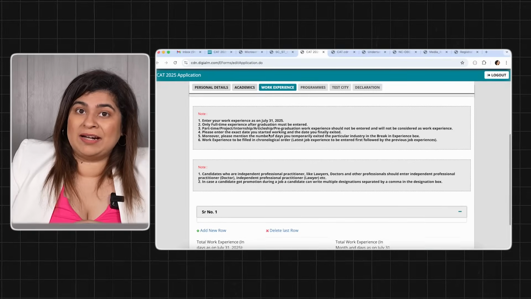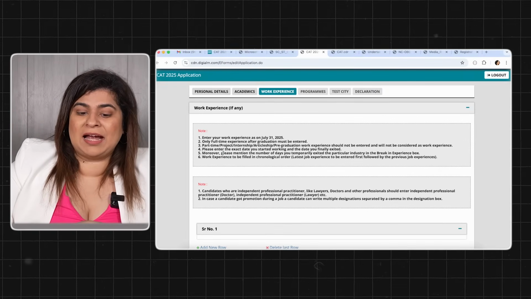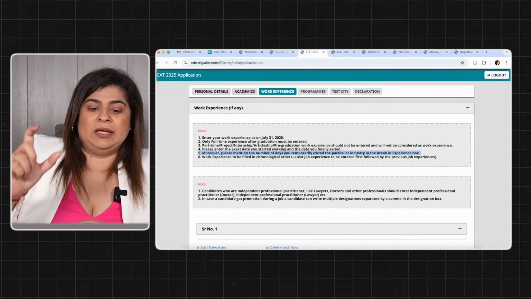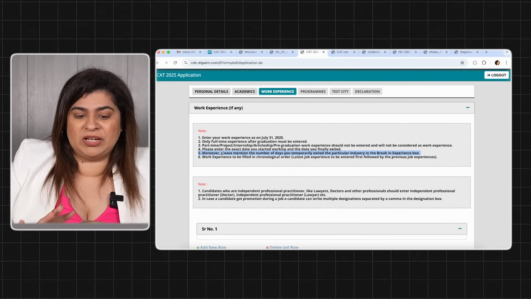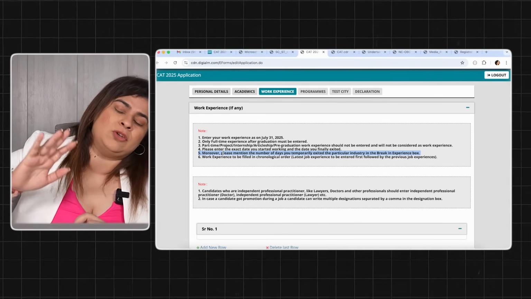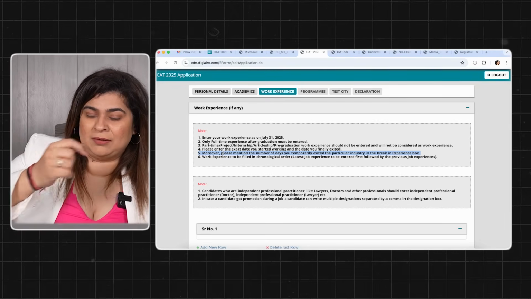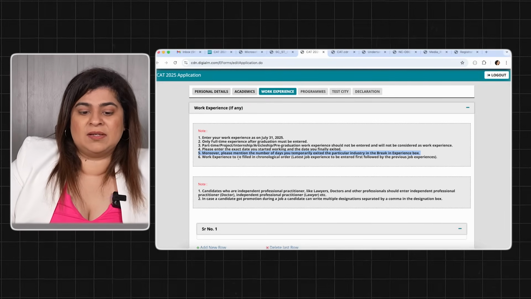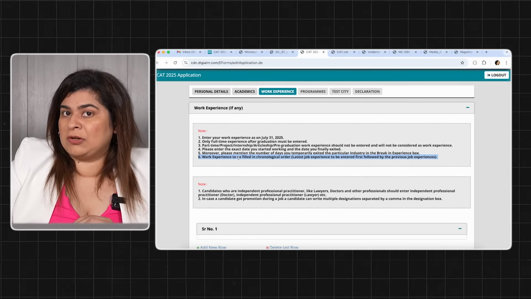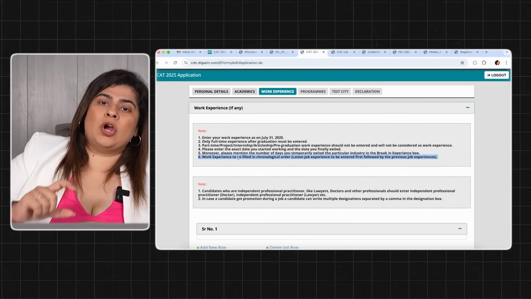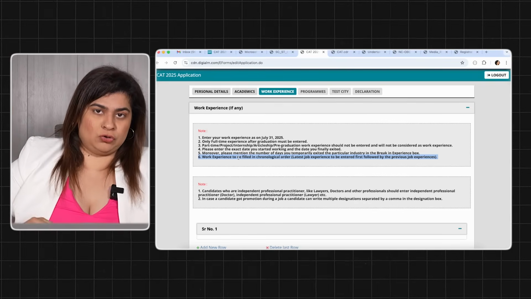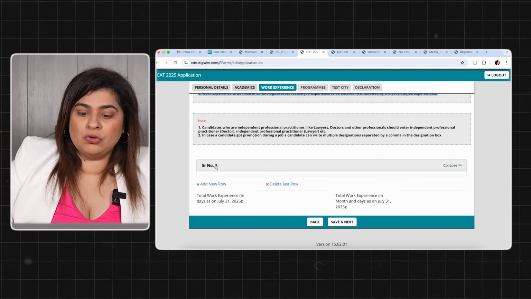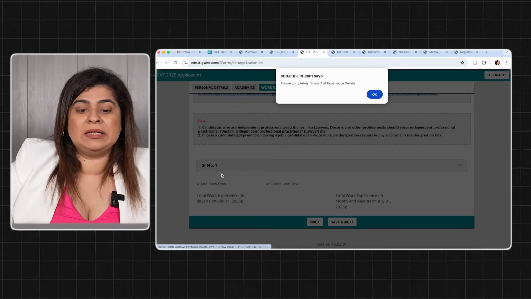Now if you had a break in your work experience, that also you have to mention in number of days which you have taken a break. Let's say you had one job and you switched to another, but there was a break in that, so you will keep that in mind. If you have multiple job experiences, you will put them in chronological order, which is latest job first, then the previous job. ठीक है, तो यहाँ पे you will put first our current